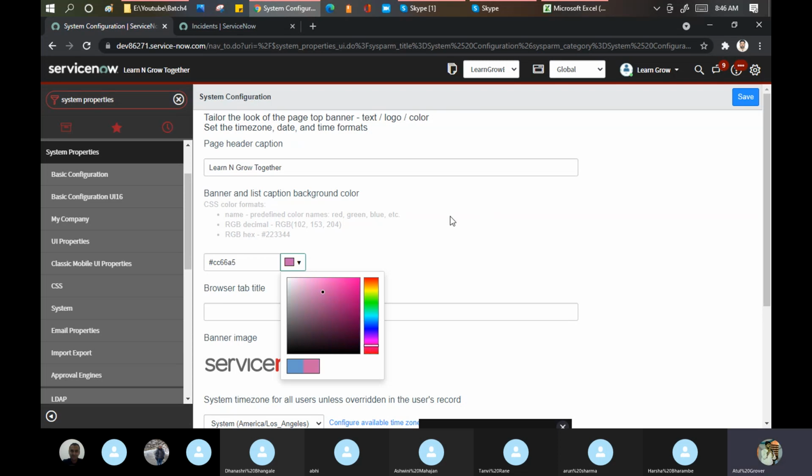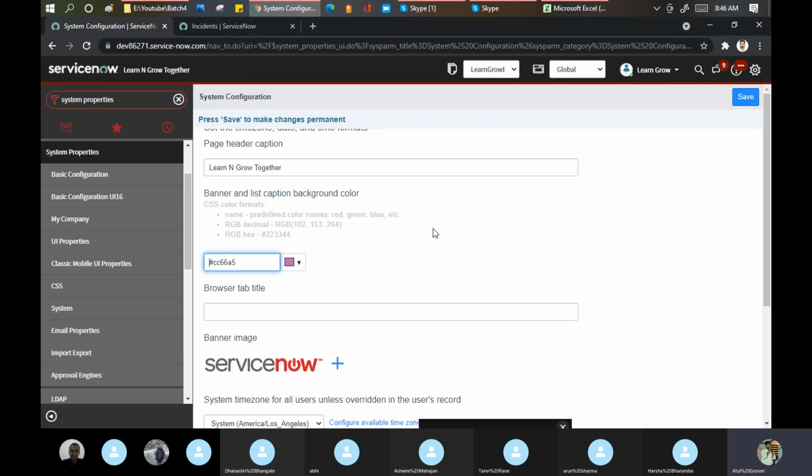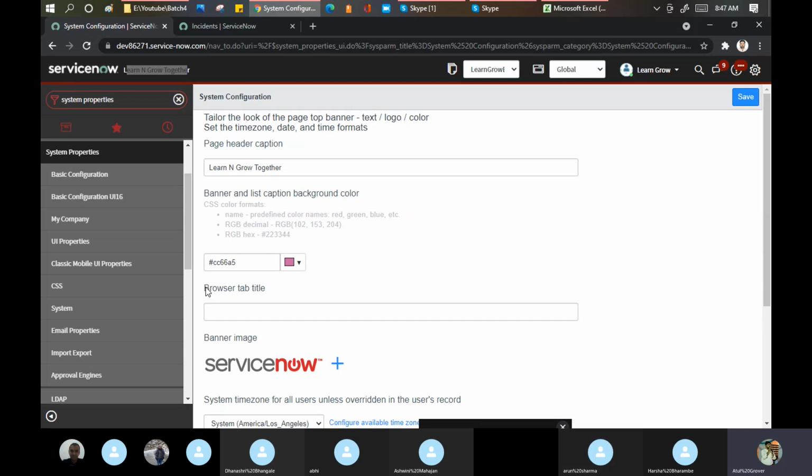I'm not sure what will change, but something will change definitely. What has been changed? Don't know, but we need to see what actually changed in the background. Okay. Browser tab title. Here you are able to see Incident ServiceNow. Okay, these are the things which are tough to get in any book specifically, or in any training. So let me say